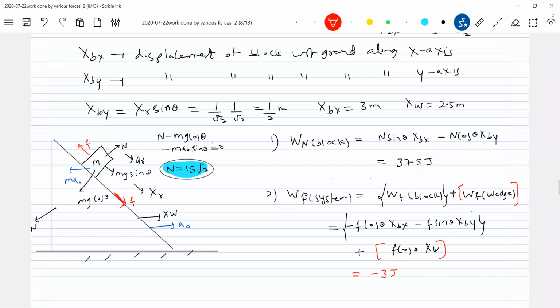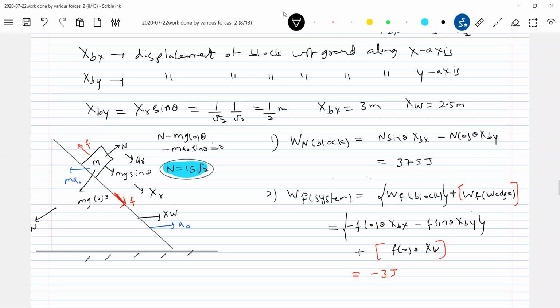Sir, can't we write work done by frictional force on block as frictional force into XR? What is XR? XR is a displacement with respect to what? With respect to wedge, no? Yes, sir. We wanted with respect to ground. Okay, sir. Okay, this is the explanation about the work done for the second option.